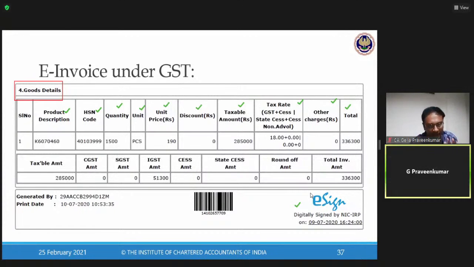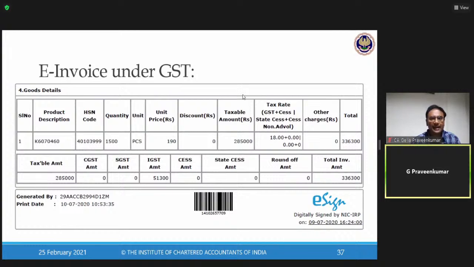So, to sum up, whatever information is printed on a tax invoice, all this information is being collected by the government portal, where that is summed up together and an IRN or invoice reference number is generated.